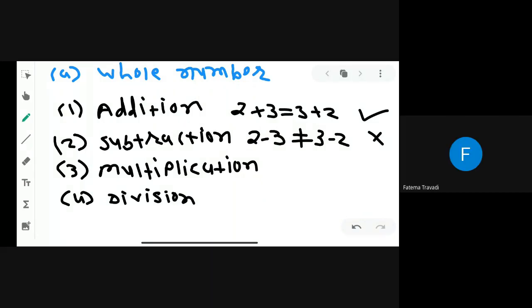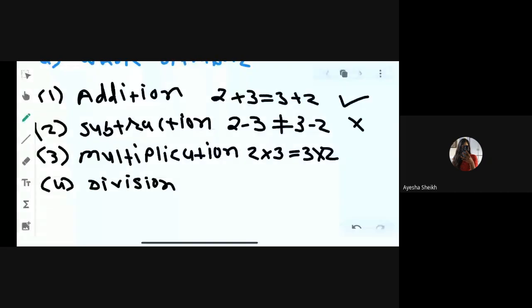Now you can see in multiplication, 2 threes are, please give me the answer. 6. Exactly. If we interchange the place of both the numbers, now 3 twos are 6. So you can see in both cases we have the same answer. So it is commutative under multiplication, right?